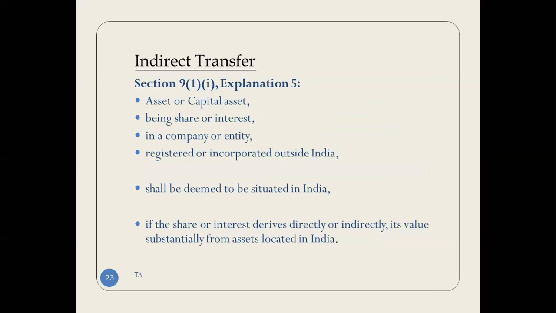So if the base asset is in India, but you have multiple layers of holding company structure in different parts of the world, then even though you are transferring shares of a foreign company from one country to another, since the base asset is situated in India, ultimately capital gain would happen in India. This is the Vodafone case, which everybody knows.